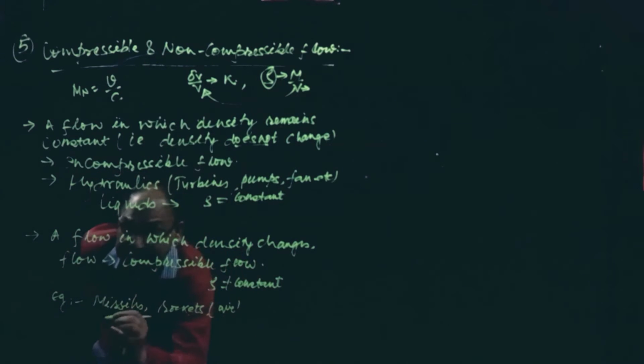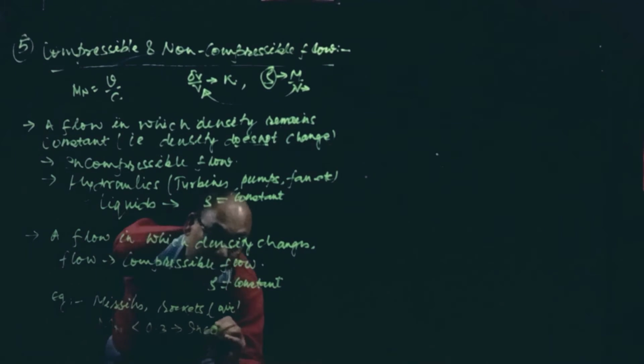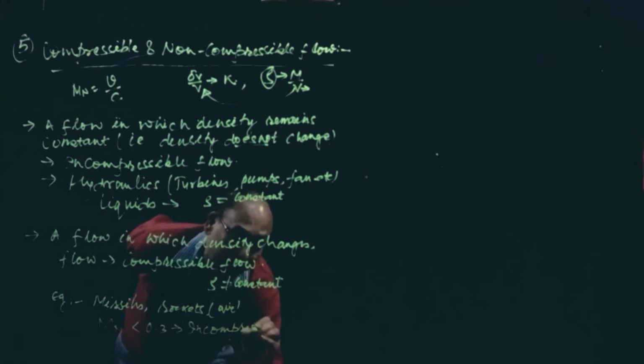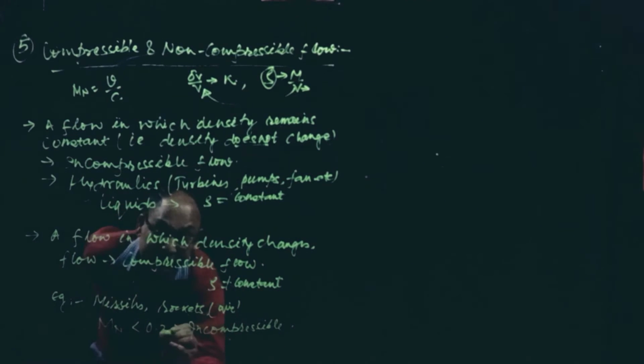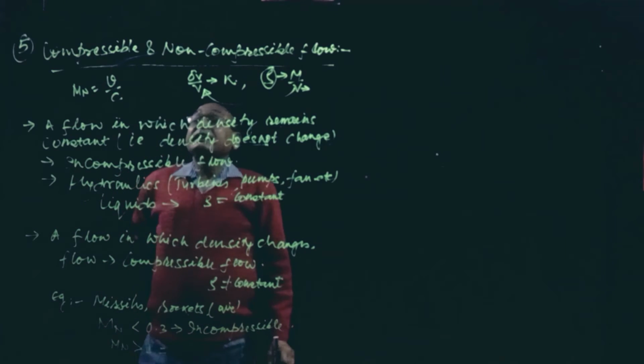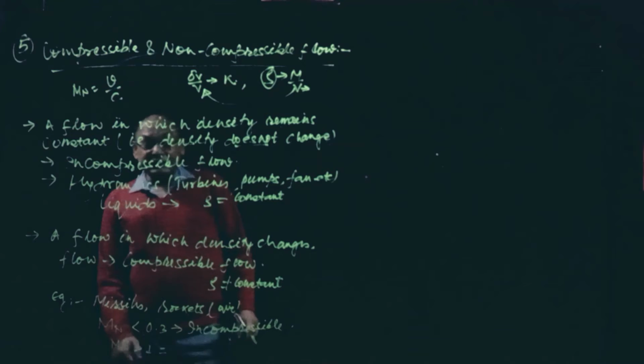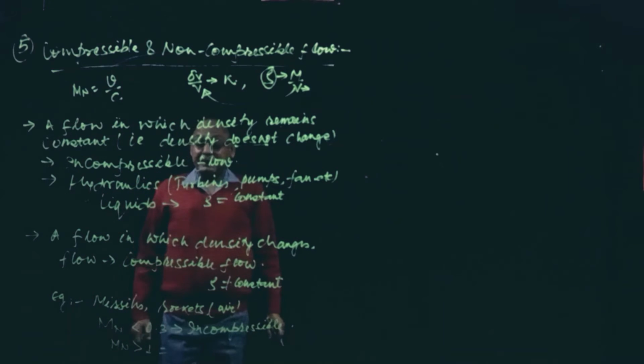Another criterion we have already discussed. If Mach number is less than 0.3, it is incompressible. And if Mach number is up to 1, it is sonic, so fluid velocity equals sonic velocity, that is Mach number 1.